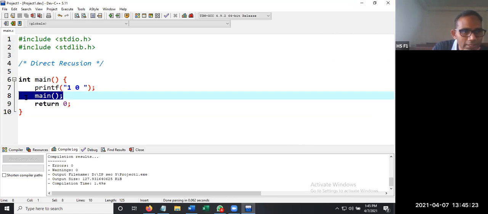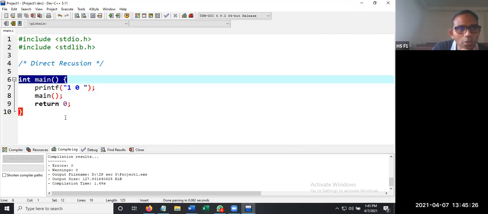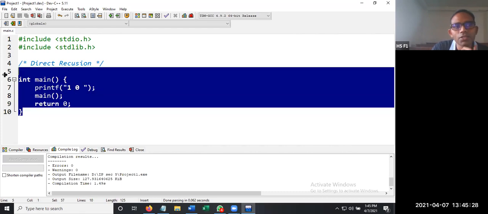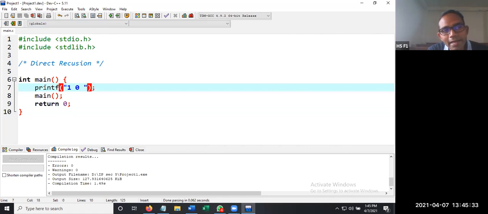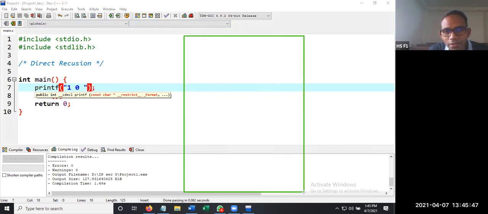So what is this? A function which is calling itself is called direct recursion. What exactly is happening in this case? We are going to create memory for the function call, where it is going to execute one statement, printf.